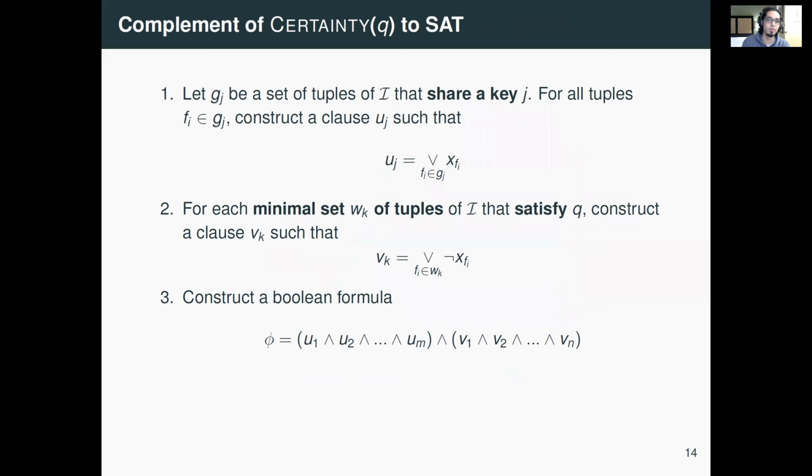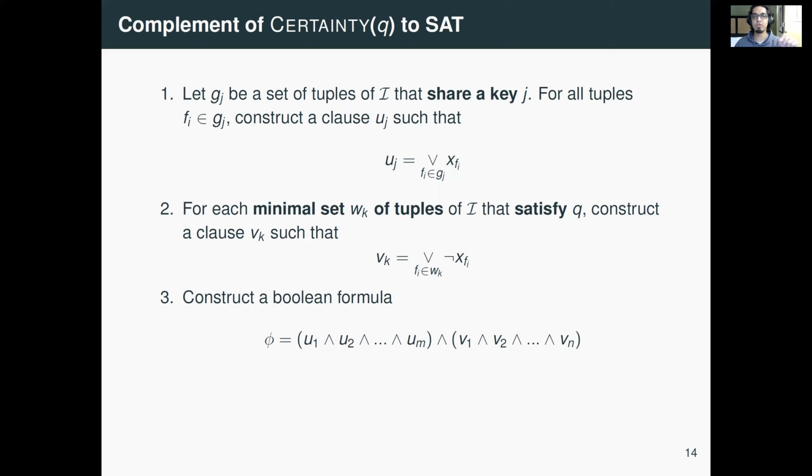So let me talk a bit more about these reductions. Just to give you the flavor of the reductions that I've been talking about, how do we convert CQA into a SAT instance? This is the simplest case: a Boolean conjunctive query and primary key constraints. We look at the database and we look at the sets of tuples that share a key.